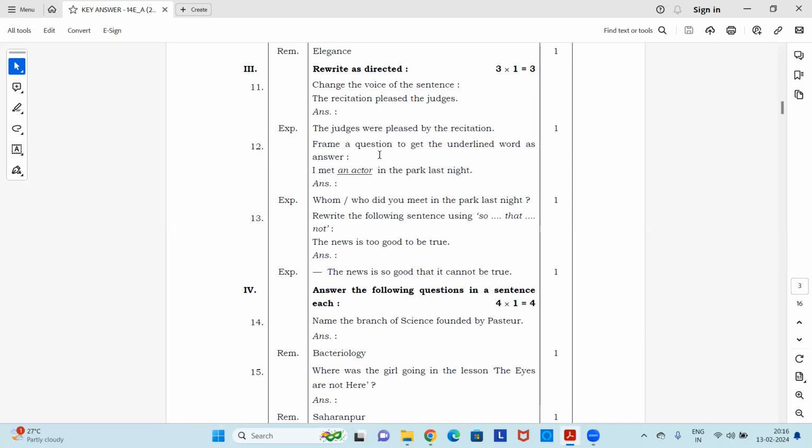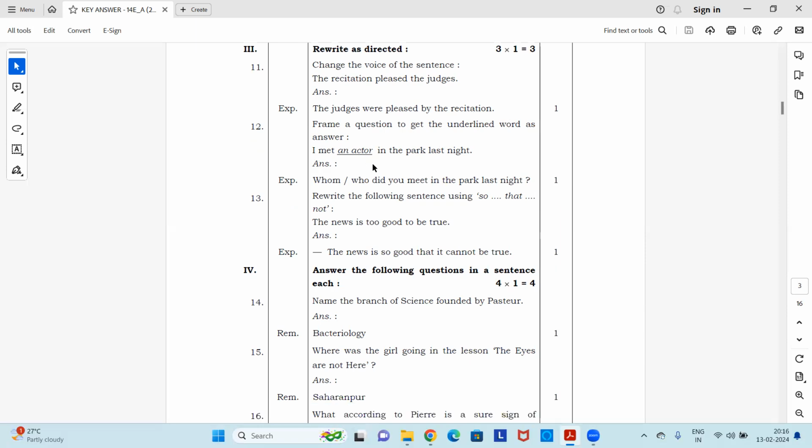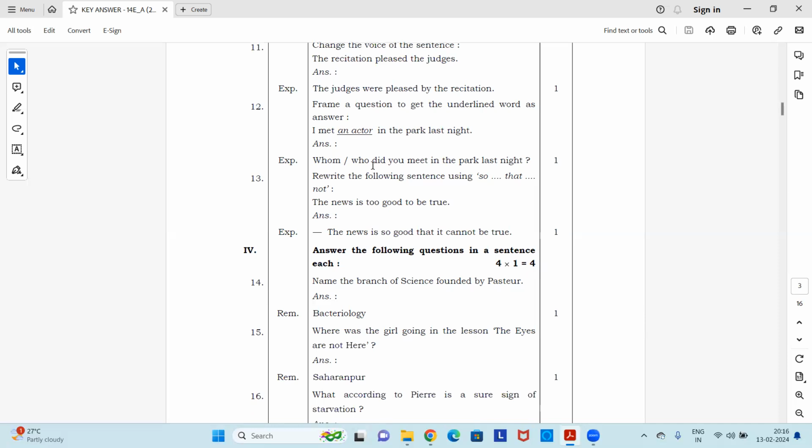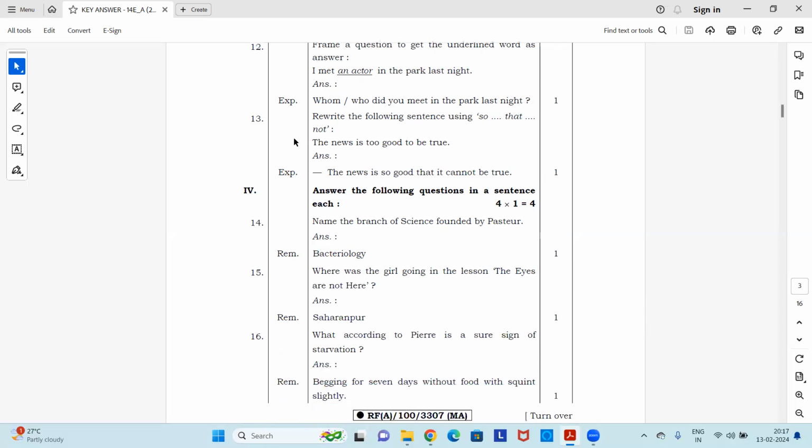Next, 12th question. Frame a question to get the underlined word as an answer. I met an actor in the park last night. The underlined word is an actor. So you have to frame a question in such a way that this underlined word comes in the answer. The answer will be, whom did you meet in the park last night? Or who did you meet in the park last night? Both of these question words are correct. Any of them you could write, but the sentence should be written like this so that we get the answer as an actor.